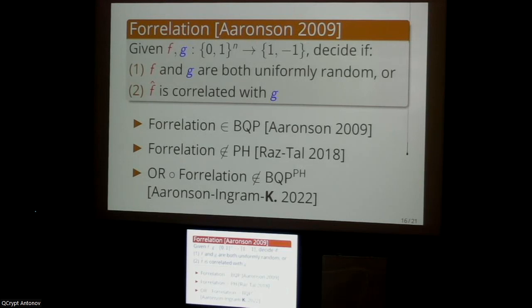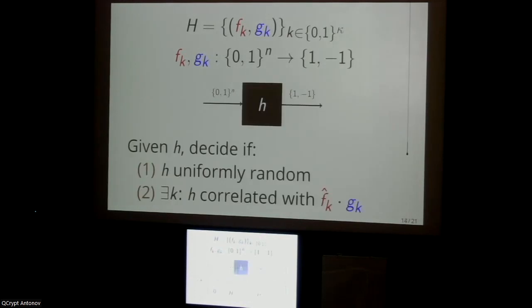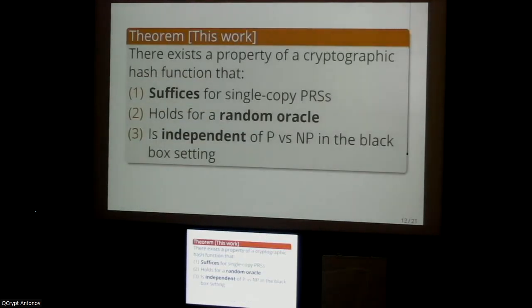Yeah, it's PH because we want security even if P equals NP, and intuitively PH is the set of problems that you can solve efficiently if P equals NP.